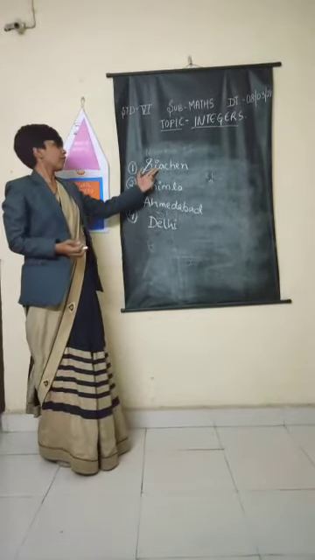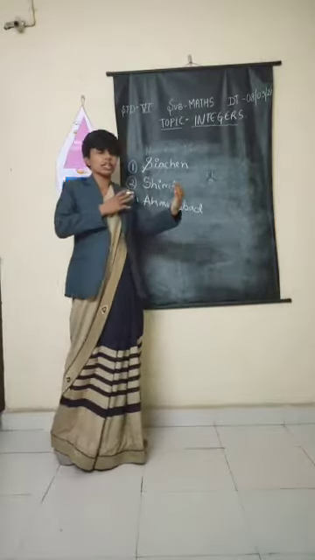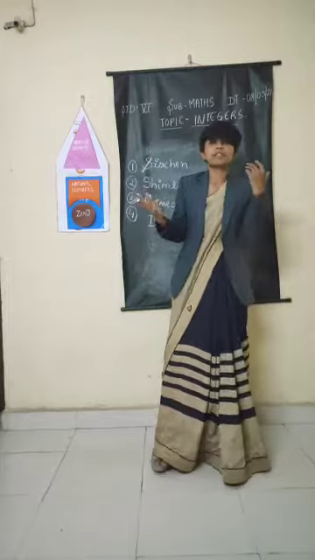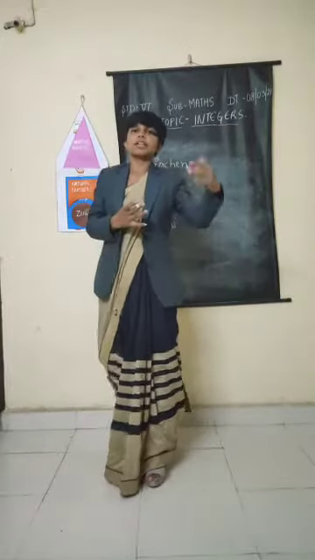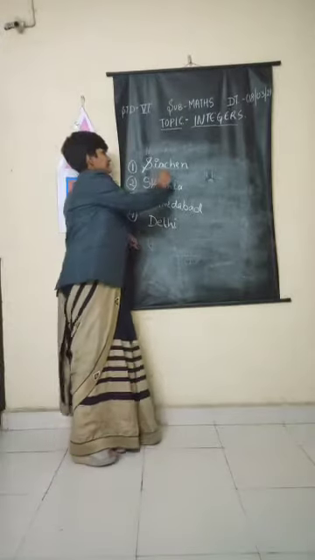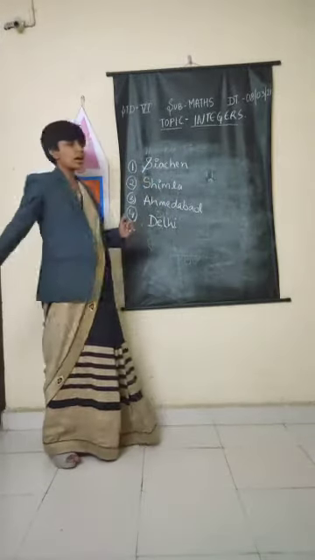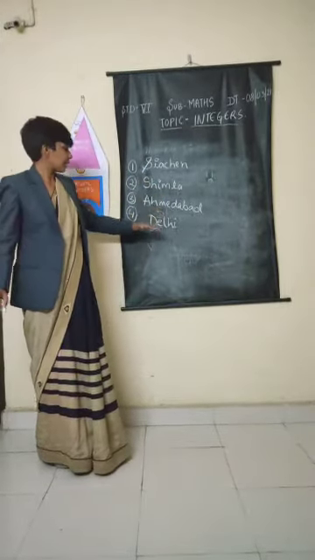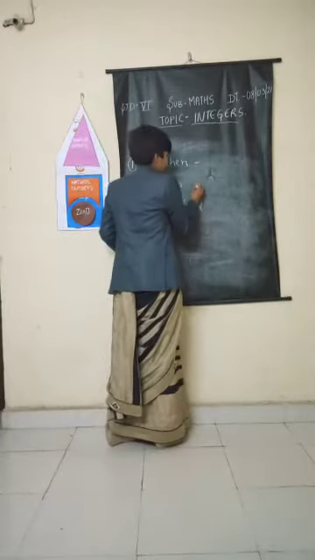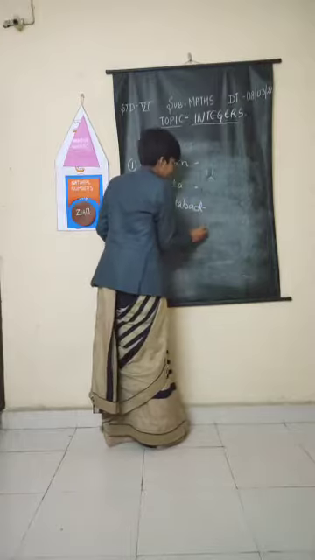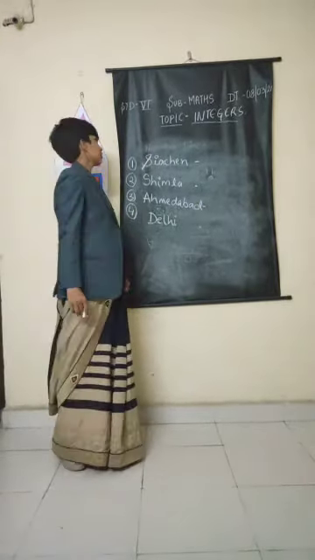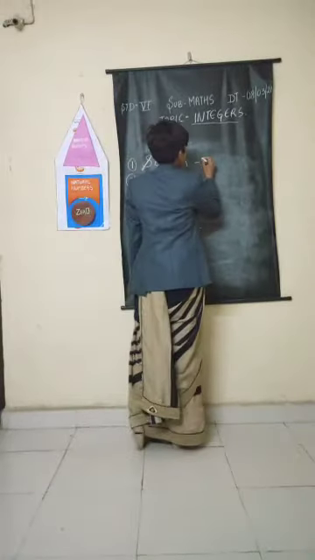If you have heard about Siachen, it is the border of China and India, where the defense personnel, the army, air force, they stand for us. So that is Siachen. Next is Shimla, next is Ahmedabad, and then it is Delhi. Now, I am writing the temperatures in words and you have to convert them into numbers.